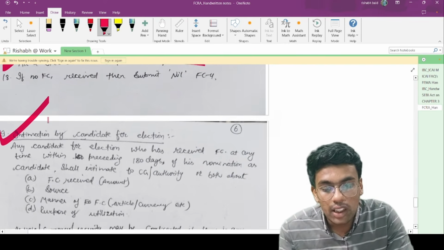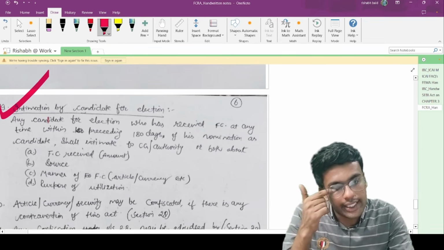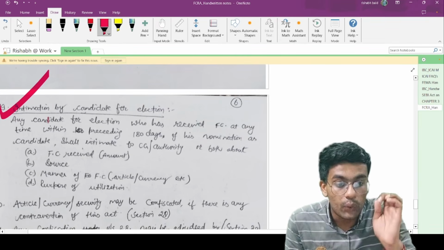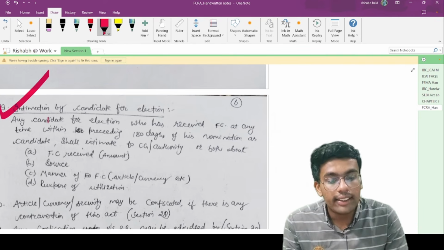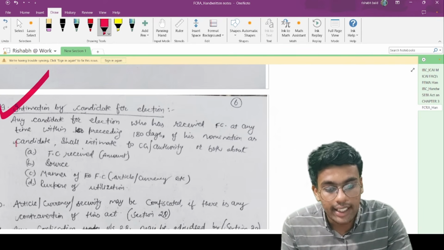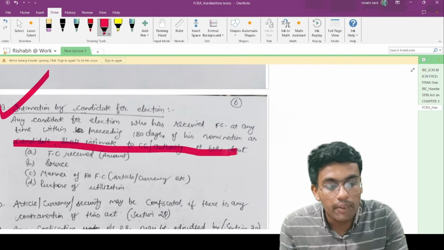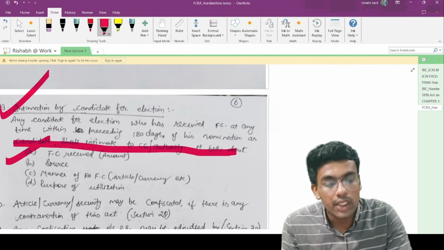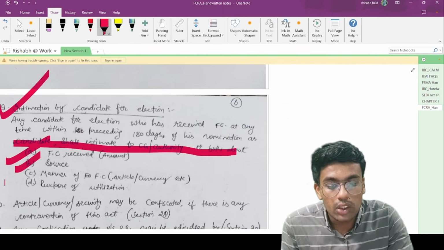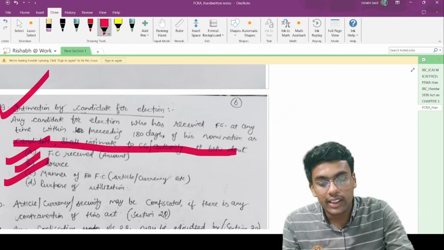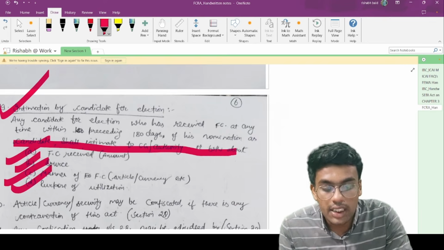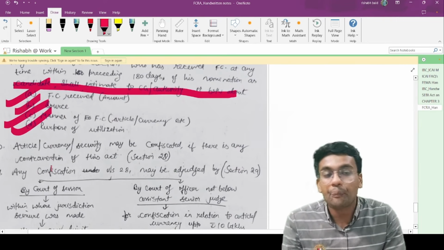Point number 19 talks about intimation by a candidate for the election. Any candidate for election who has received foreign contribution at any time within the preceding 180 days of his nomination as candidate shall intimate the central government about the foreign contribution received: the amount, the source, the manner of foreign contribution, that is whether it is currency or security, and the purpose of utilization of such foreign contribution.